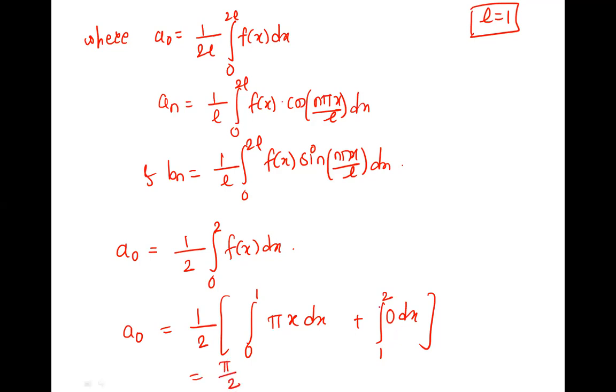Pi by 2 integration x is x square upon 2, from 0 to 1. So 2 also comes out: pi by 4, upper limit 1 square 1 minus 0. So it is pi by 4. Correct? Check once. A naught is pi by 4.